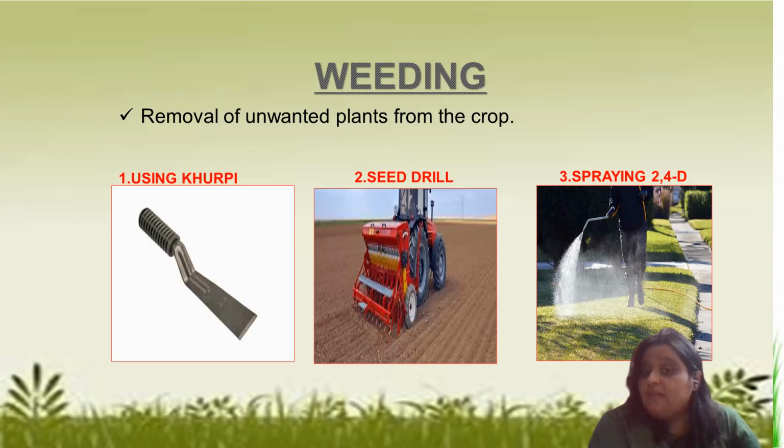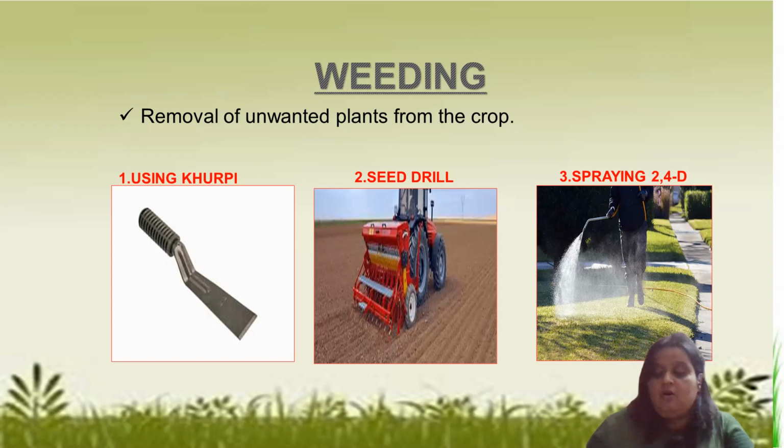And there are some substances also which are sprayed on the crop field so that they will kill weeds only, they will not harm our crops. In these we are using chemicals which are sprayed, and an example is 2,4-D.